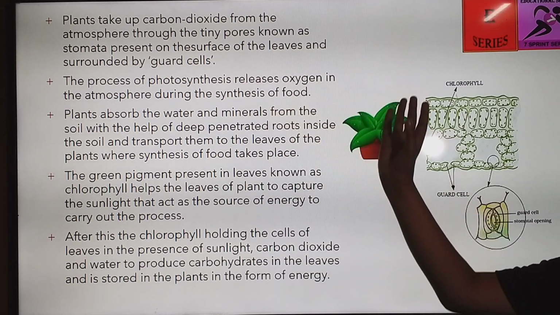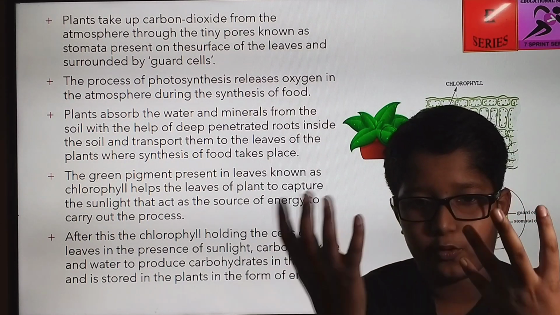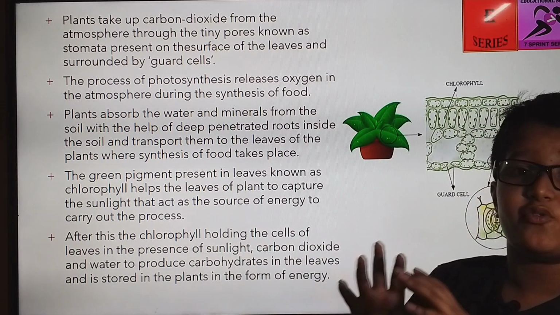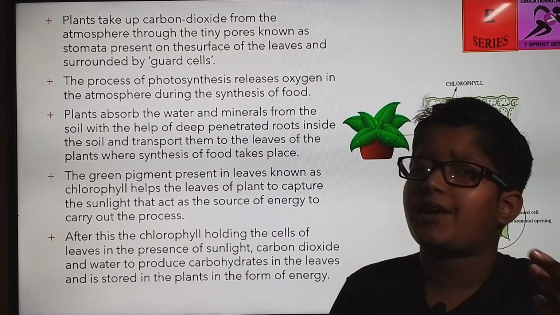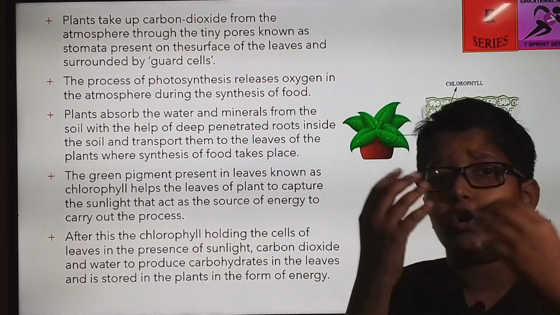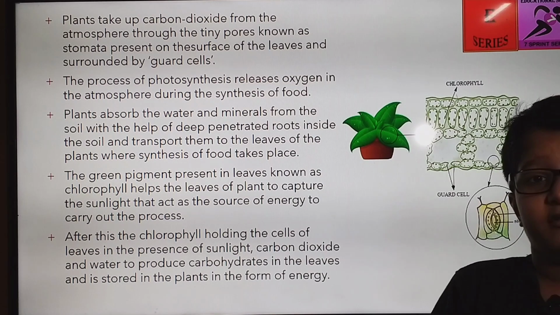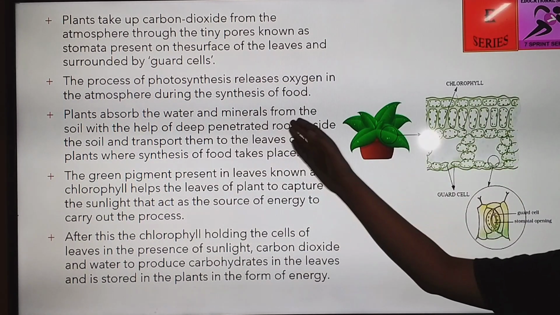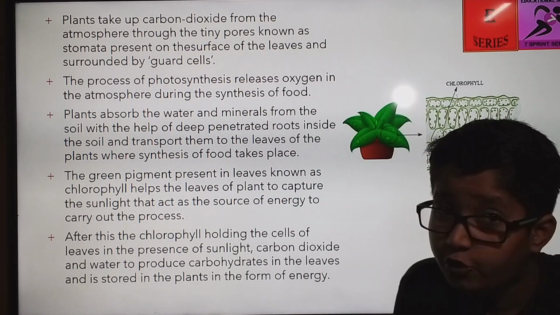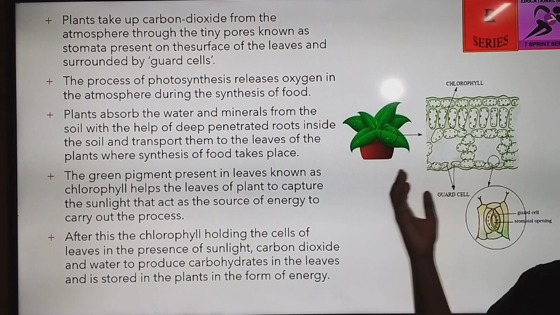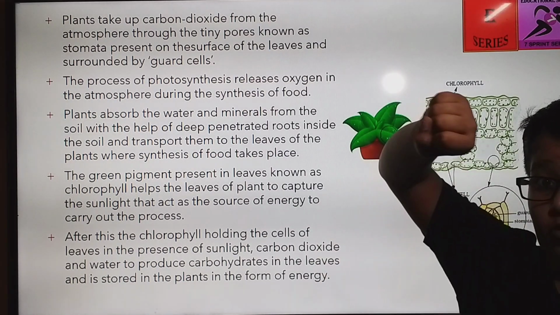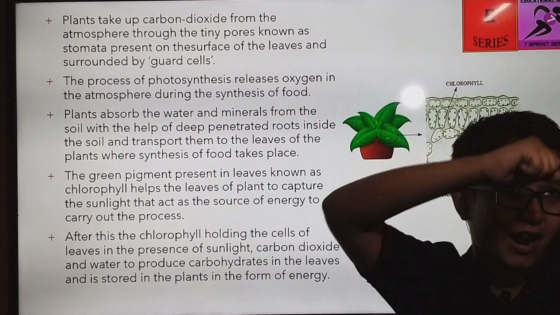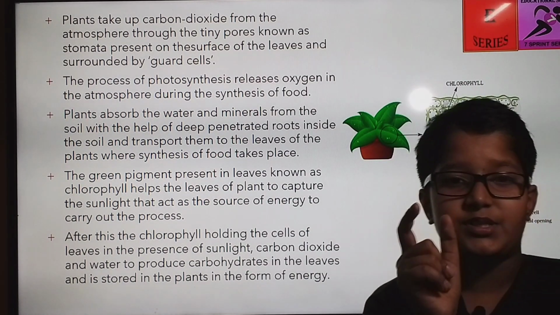The process of photosynthesis: the plant takes some raw materials and does photosynthesis. Now the byproducts, or the things released in photosynthesis, are oxygen and carbohydrate or starch, which is stored, or sugar, which is stored for the growth and development of the plant. It's a form of energy for the plant. Now the plant absorbs water and minerals from the roots, which I have already told you. Deeply penetrated roots inside the soil transport them to the leaves. They grab the water and take it up to the leaf through pipes known as xylem and phloem.